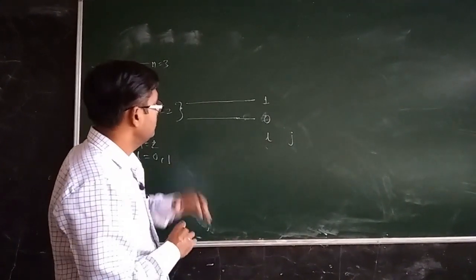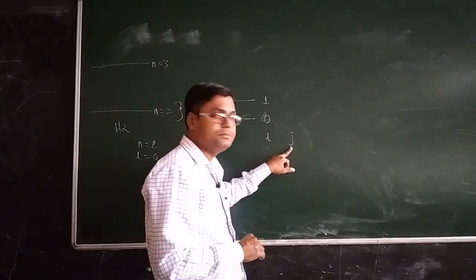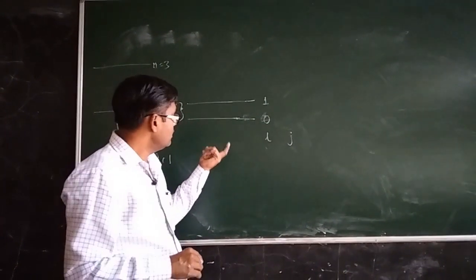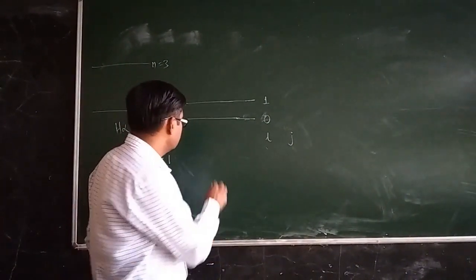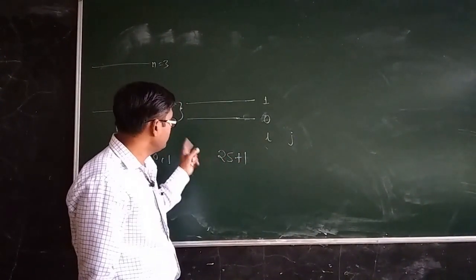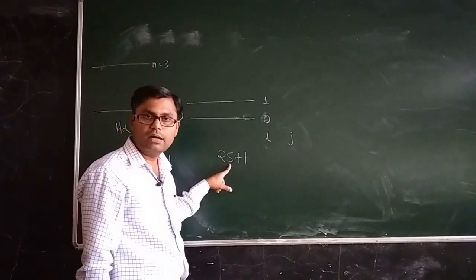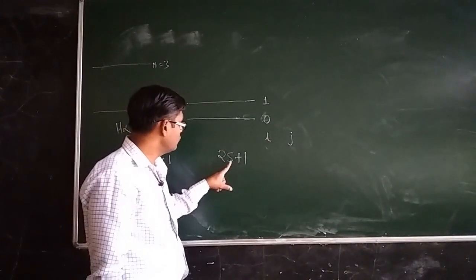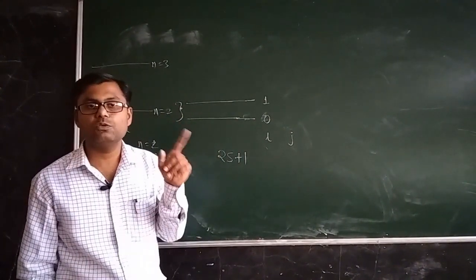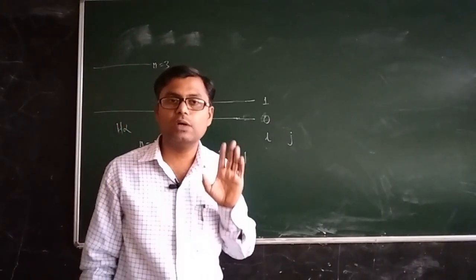Now what will be the value of J? We have already mentioned the multiplicity factor, denoted by 2S plus 1. In the hydrogen atom S is equal to half, so 2 into half is 1, and 1 plus 1 is equal to 2. So every state will split up into 2 states,